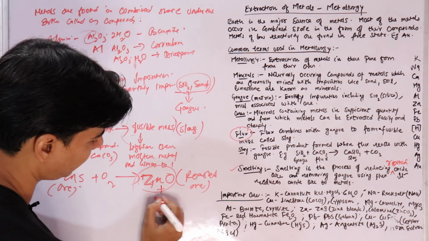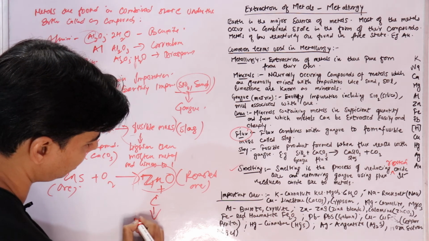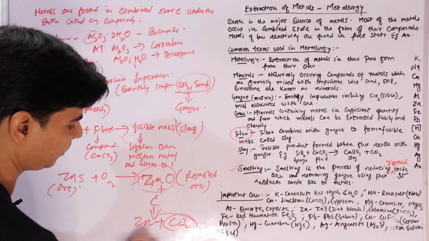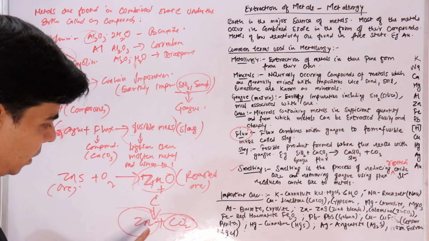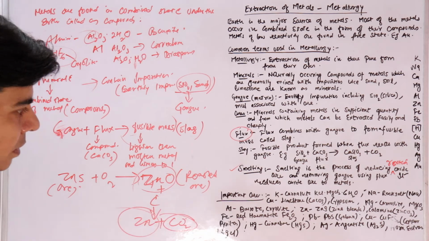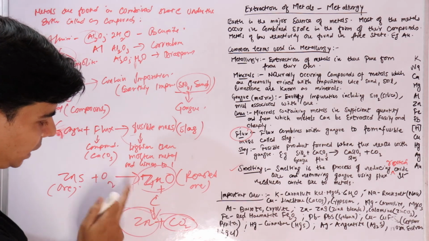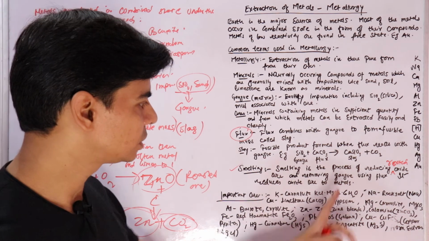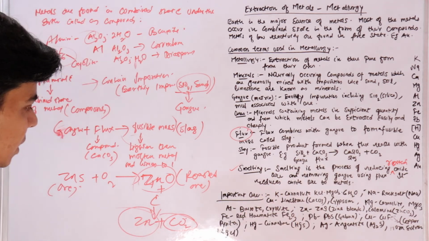This is reduced by adding, say, carbon. So when you add carbon to it, it will form zinc plus carbon monoxide or carbon dioxide, whatever. So we have obtained, using smelting, zinc metal in its free state. So we said smelting is the process of reducing metallic oxide to the corresponding metal.